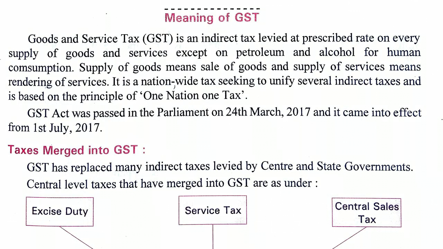Direct taxes are taxes paid on income, that means salary income or business income or any other income, or taxes paid by companies on their profits. These are direct taxes in which we declare our income and we pay tax directly to the government on the income. Now coming to indirect taxes, earlier we had many indirect taxes like VAT, sales tax, excise duty and many more taxes.